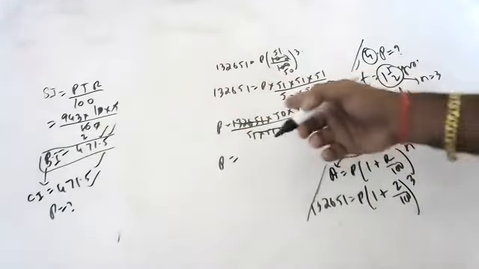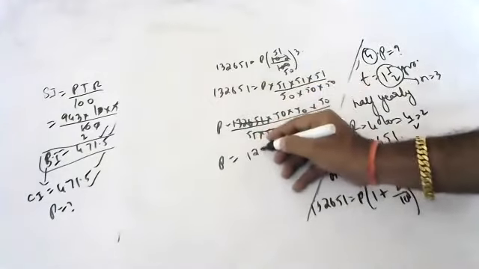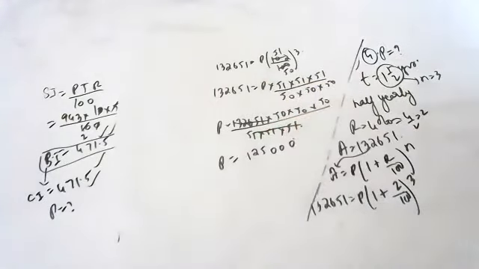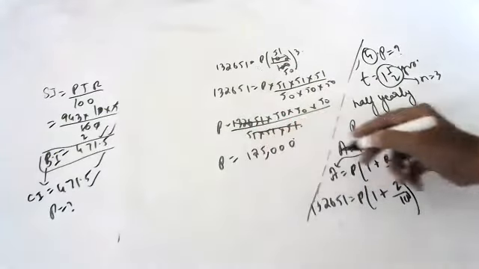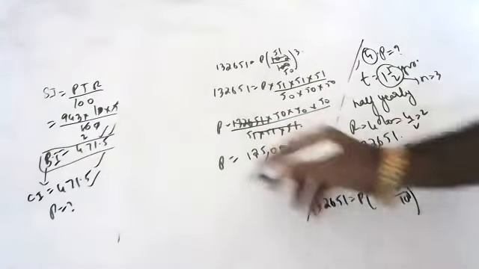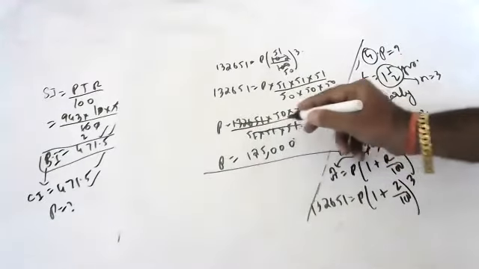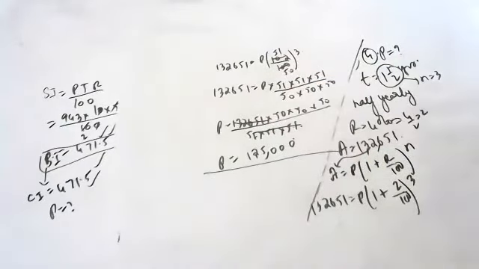I think so. 125,000. Am I correct? I think so. Because 51 into 51 into 51 is 132,651. Check once now. Is it correct what I told?